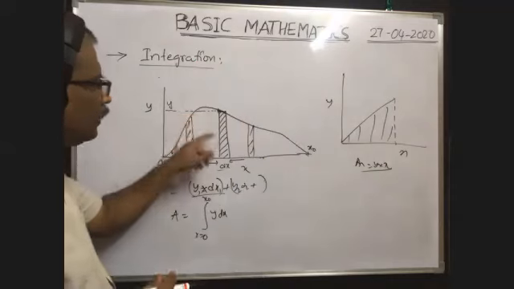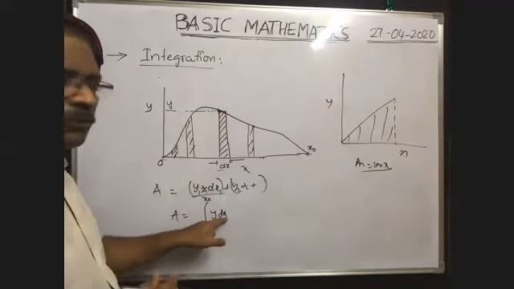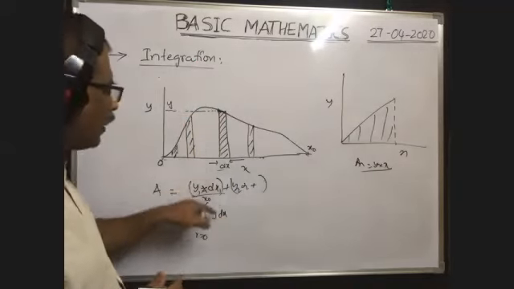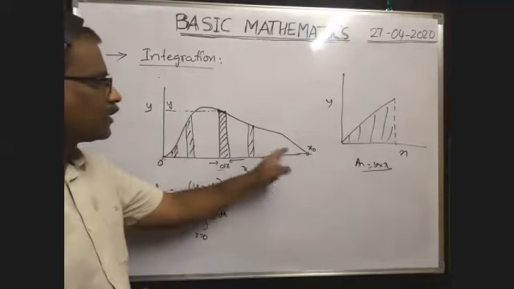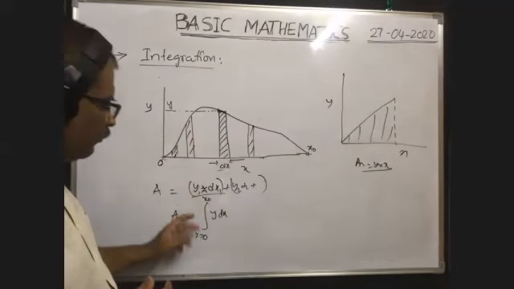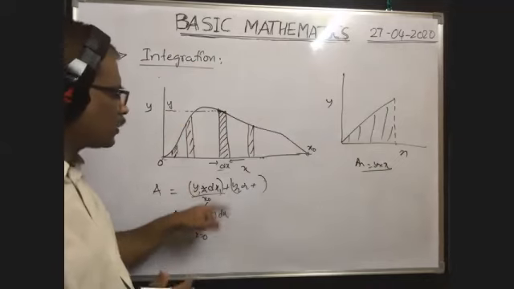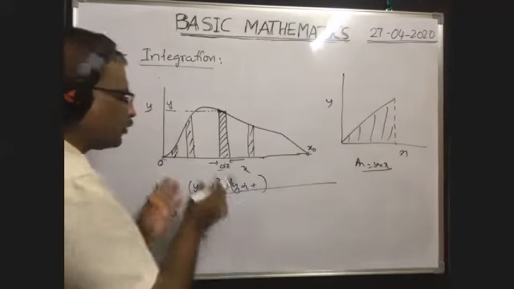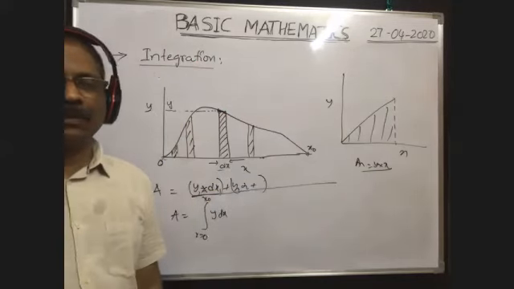you find the area under one element, which is equal to y into dx, and this type of element can be imagined from x equal to 0 to x equal to x naught. Then you do integration from 0 to x naught. If you do integration between 0 and x naught, you will get the same value. That's why we have to do integration.